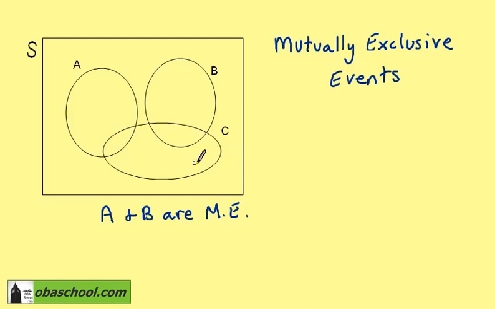On the other hand, if we look at C, C does have an intersection with both A and B. Therefore, events A and C and B and C are not mutually exclusive.